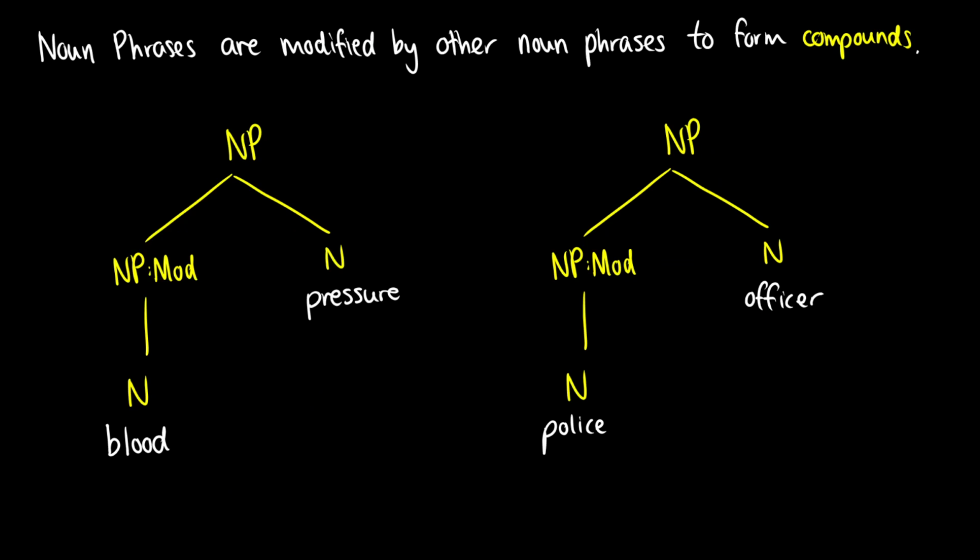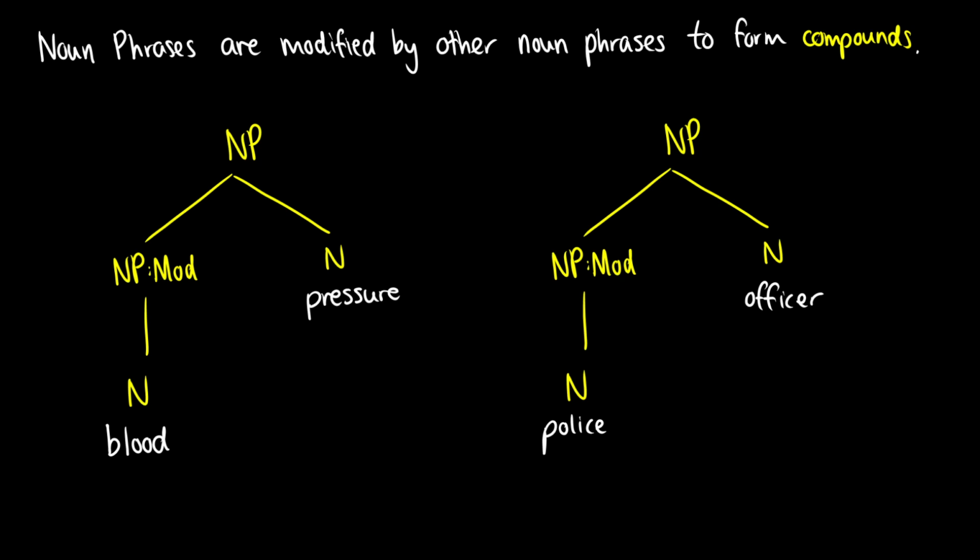We're also able to modify noun phrases with other noun phrases to form compounds. Now, the rules for this are much stricter, and it's very hard to even communicate what the rules are because these essentially are words that are built from independent phrases. So there are multiple different ways of doing these trees and showing this structure. One way would be to have a noun phrase that just consists of two independent Ns. We're not going to use this because it's difficult to tell what the main noun is and what the modifying noun is. So instead, we'll use the structures I have listed above.